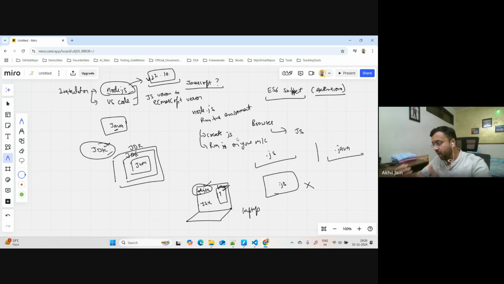And then you can create JS files and try to run them. And how are we running it? We are saying node and the name of the file. This is how I've been running till now.